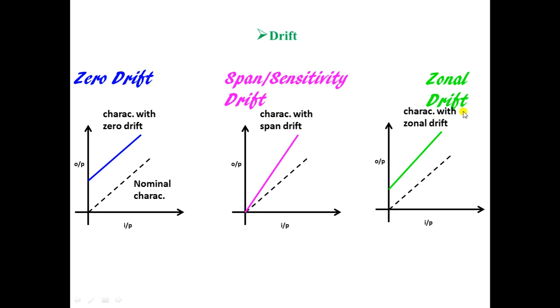Now in zonal drift, only over a specific zone or a specific portion of the instrument, it will show you drift. In other portions of the instrument, it will show you proper reading. For example, if there is a zonal drift in the portion between 40 to 45 kgs, then all the people having 40 to 45 kgs will find a shift in their reading. Whereas all people having weight less than 40 kgs or greater than 45 kgs will get the actual reading of their weight. So these are the three types of drifts or shifts that can take place in an instrument.